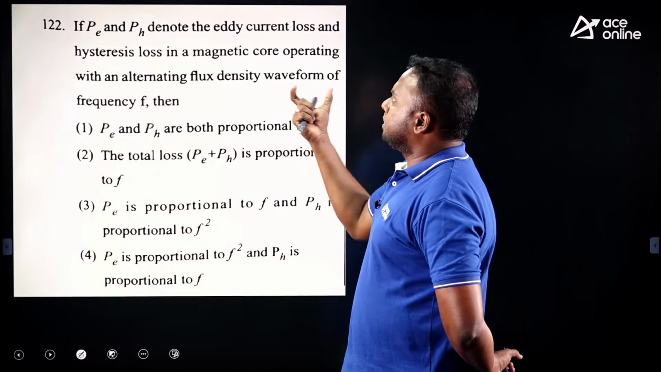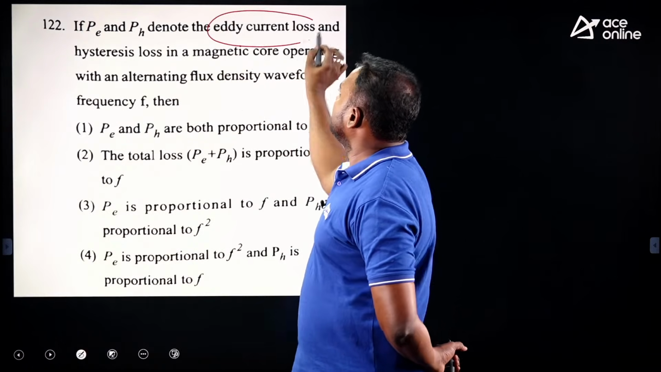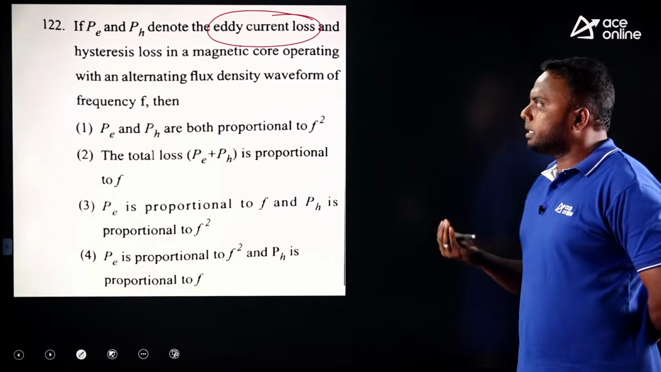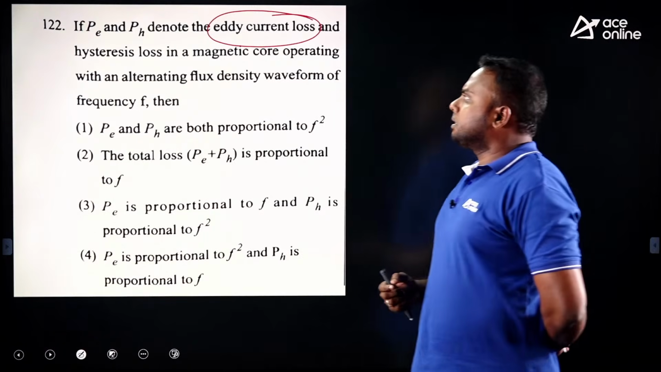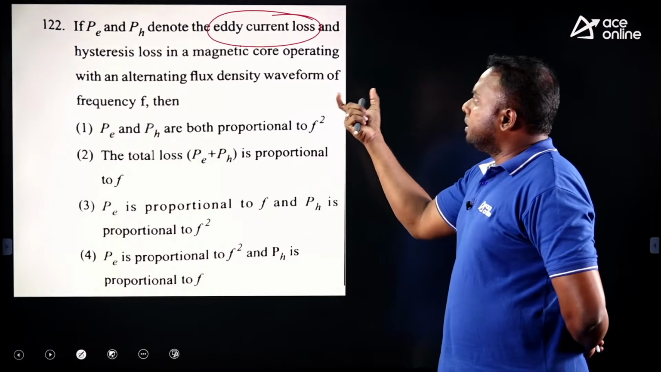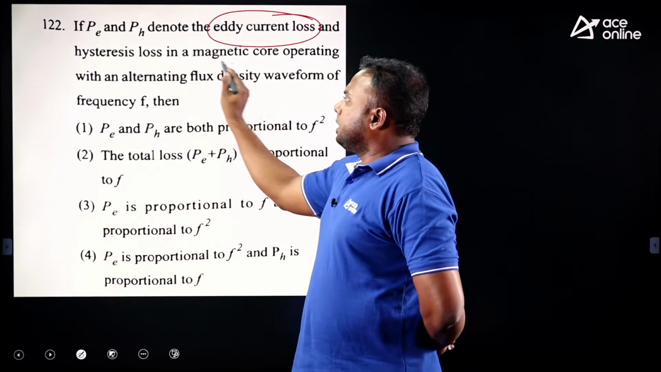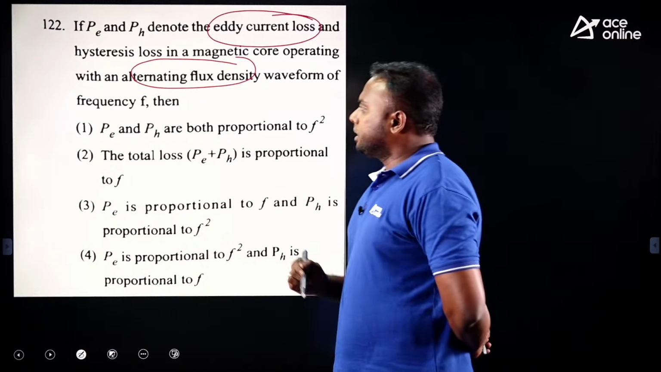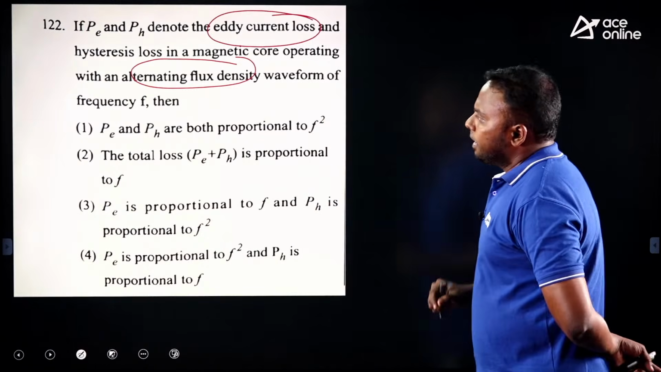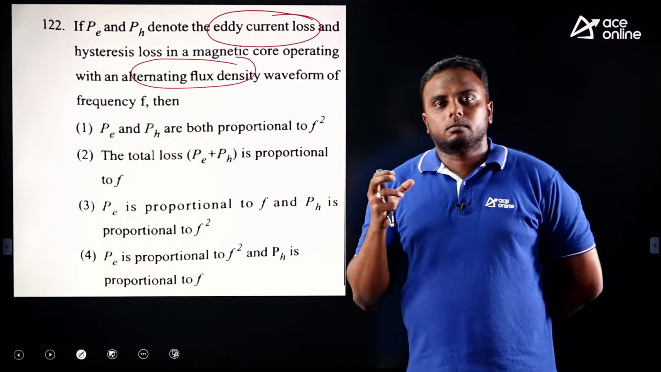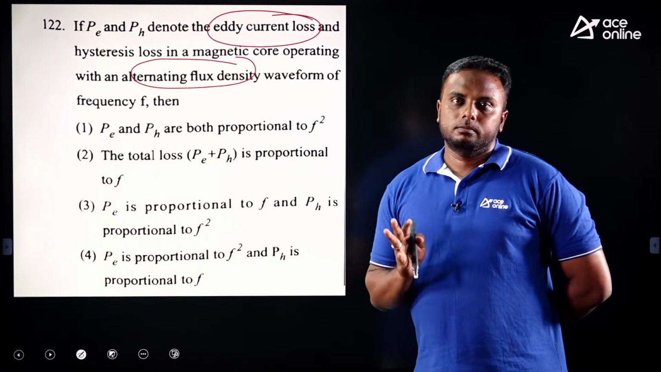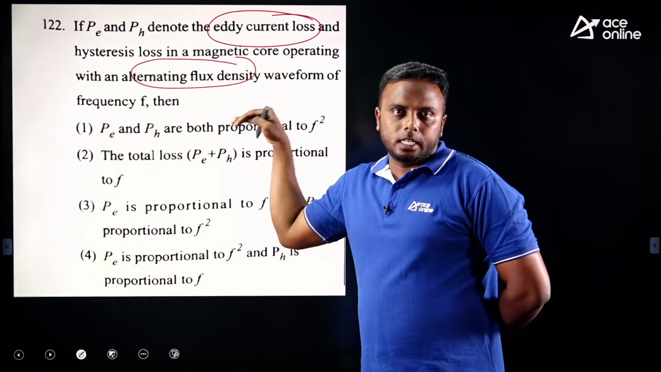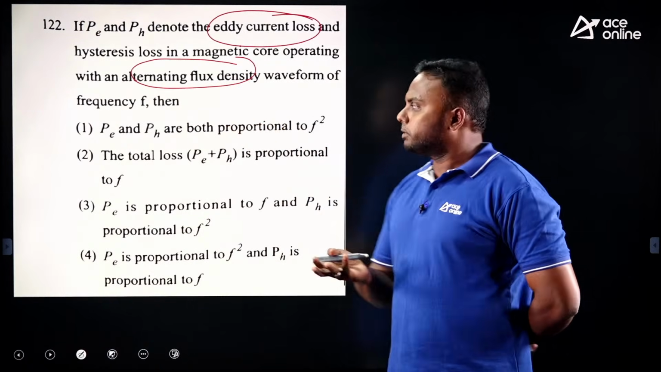If PE and PH are the eddy current loss and hysteresis loss, generally we represent them as WE and WH, but here some other notations are given. In a magnetic core operating with alternating flux density waveform, which option is correct? Here it is not mentioned clearly whether the density is constant or variable. So let us consider constant only, because they mention only alternating flux density here. Generally we operate at case 1 only.